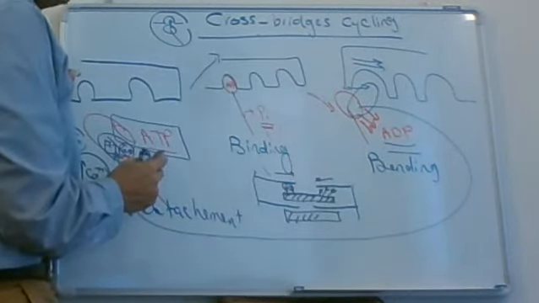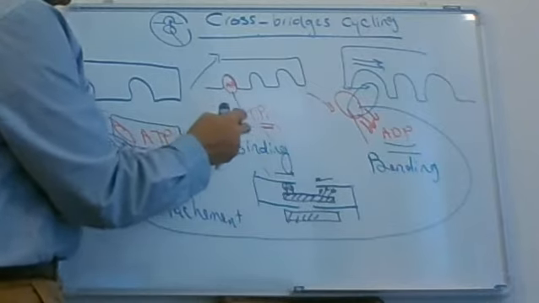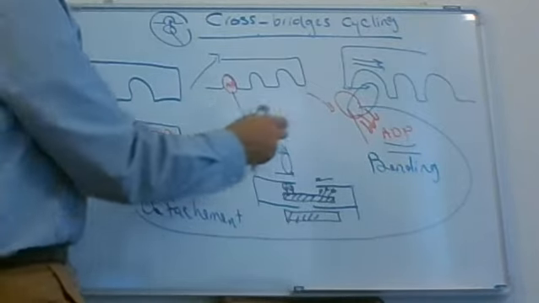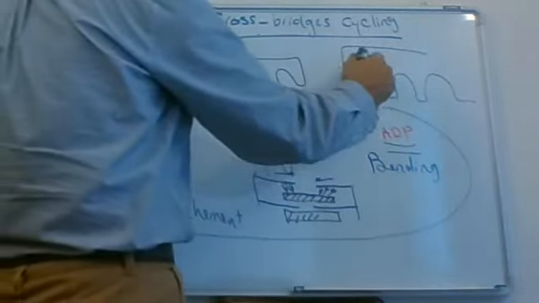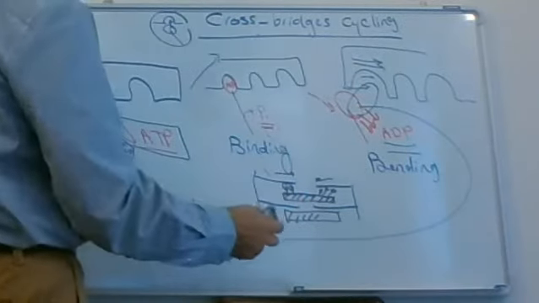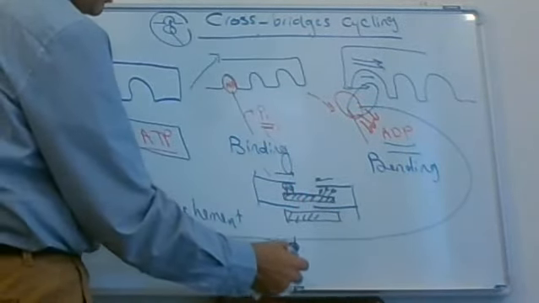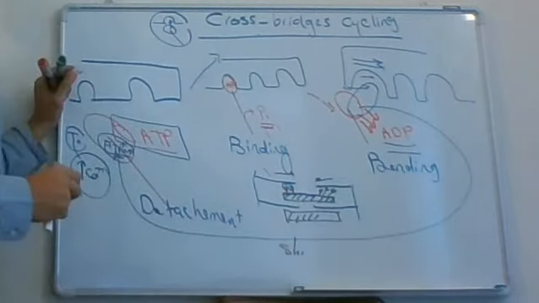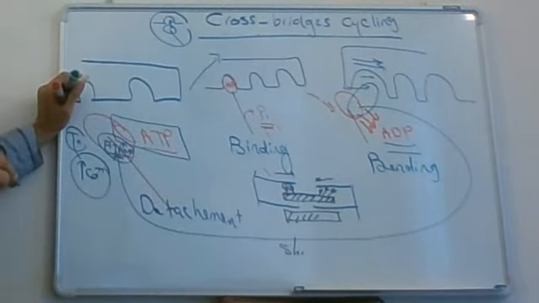Complete ATP molecule bound and detached, release of phosphate and binding, release of ADP and bending, movement of the actin inward, and this will produce shortening of the sarcomere and muscle contraction.